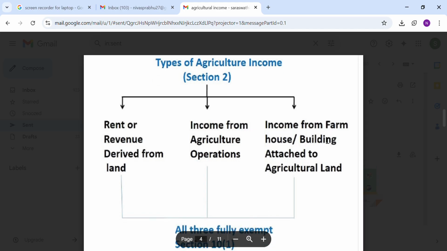Types of agricultural income. As I already told, the rent or revenue derived from agricultural land, agricultural operation, or income from farmhouse or building attached to agricultural land is fully exempted.